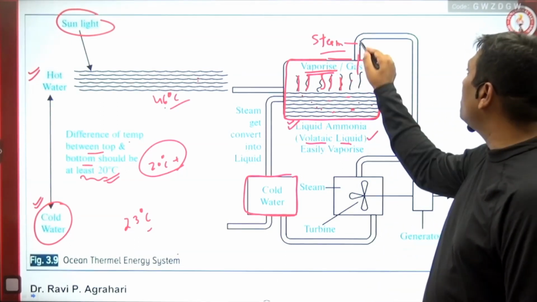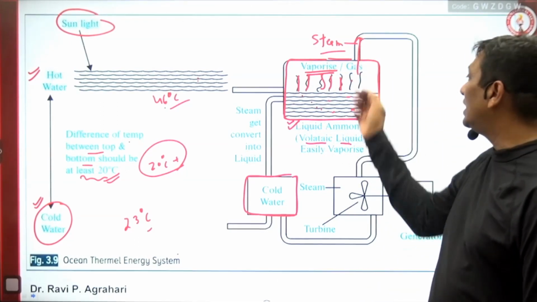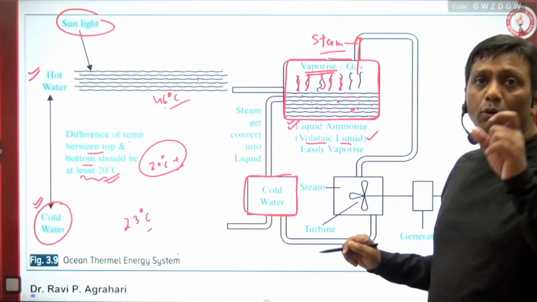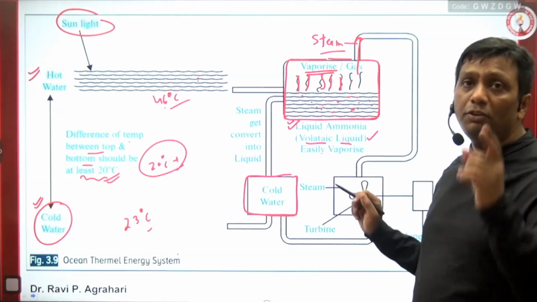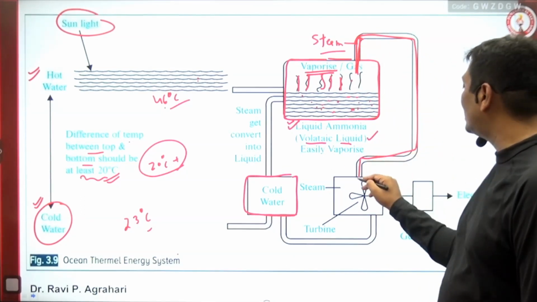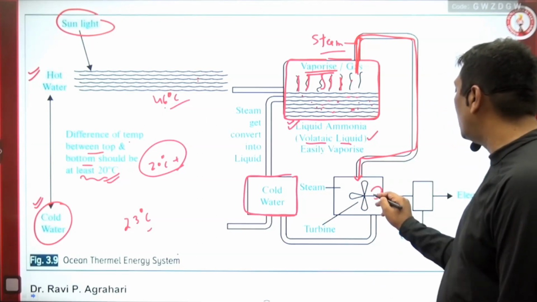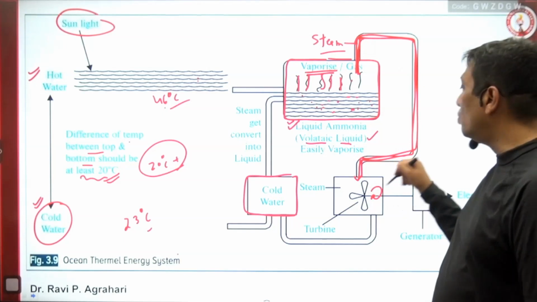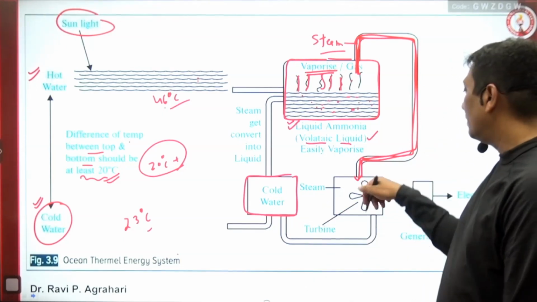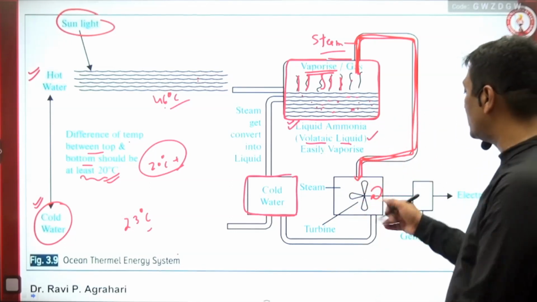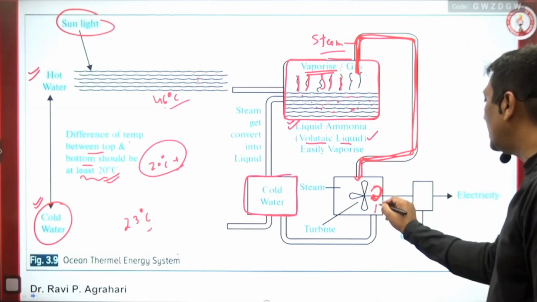And this is steam-based vaporized ammonia, generated because of the volatile property of liquid ammonia. That is the reason we use liquid ammonia in this container for ocean thermal energy. When the vaporized ammonia comes in the form of steam, the steam pressure will move the turbine. See, the steam is going to come up and move the turbine. When the turbine receives the steam pressure, it starts to move.